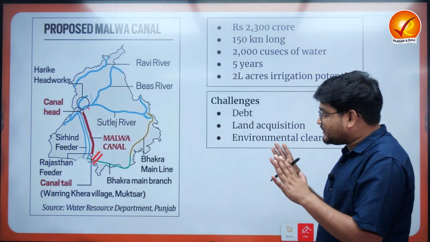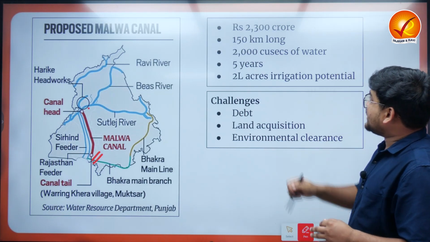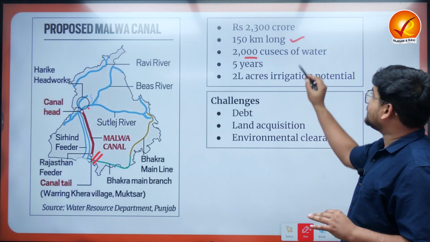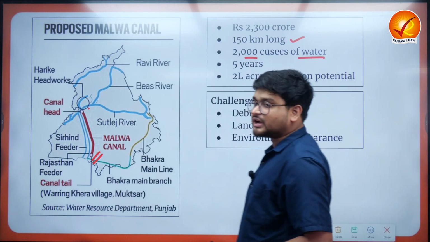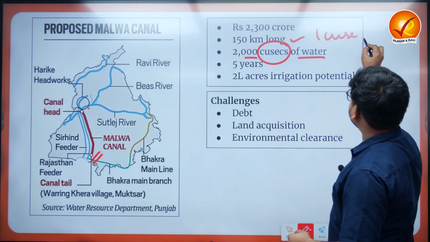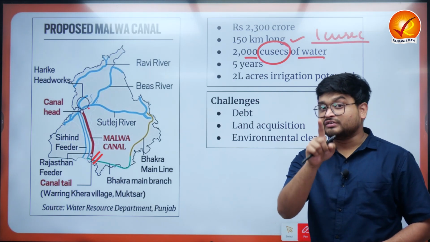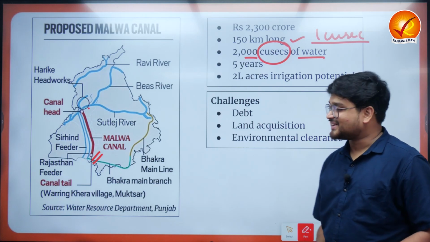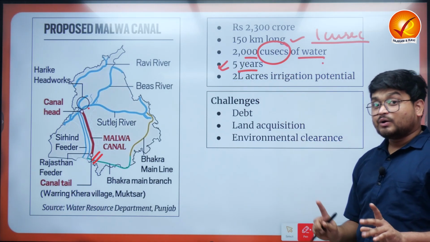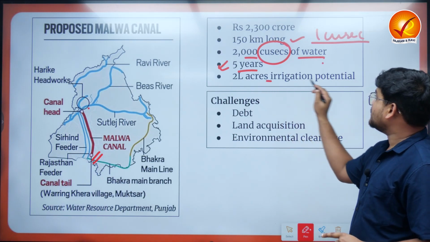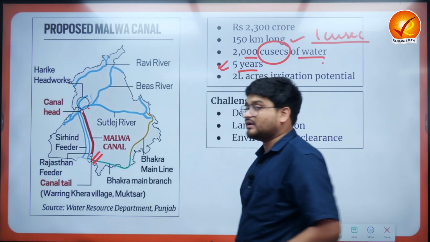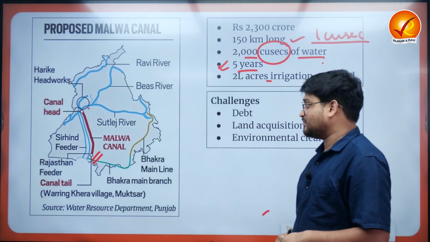Now this is a very important project, which will be around 150 kilometers long, carrying around 2000 cusecs of water. Can anyone in the comments tell me what is 1 cusec? Let me examine whether you are actually reading along with the video or not, right? We also have this project to be completed in 5 years, and around 2 lakh acres are to be irrigated under the scheme, right?